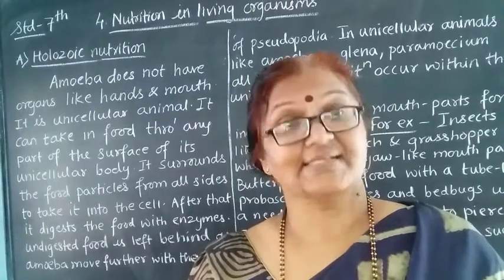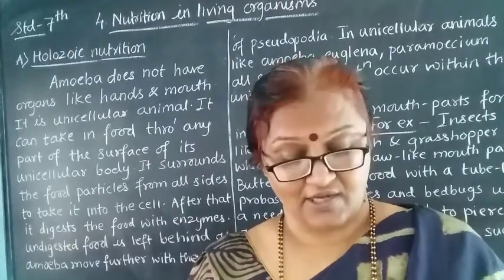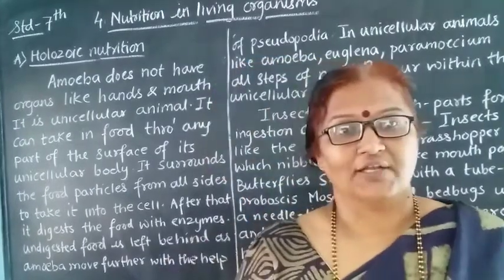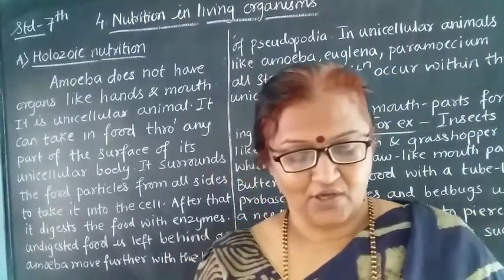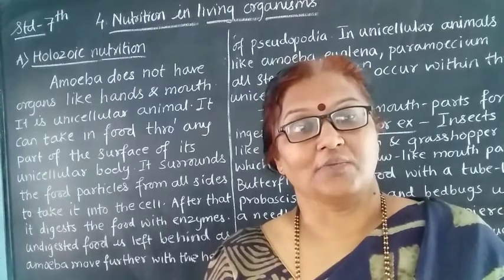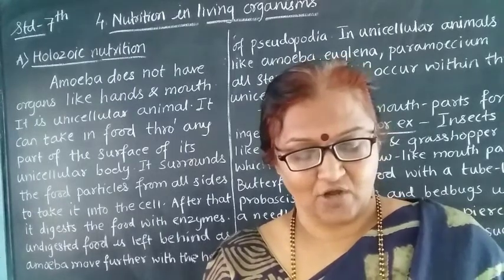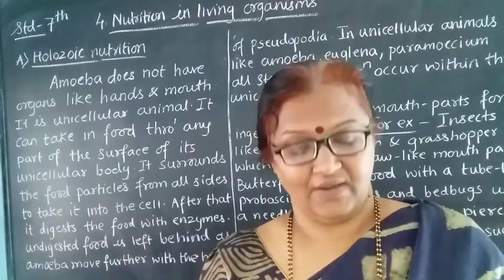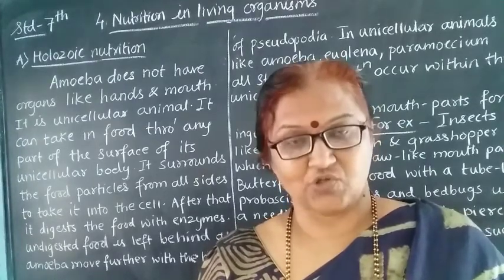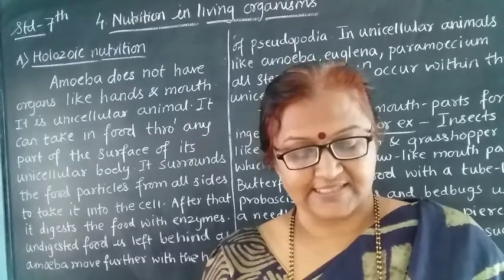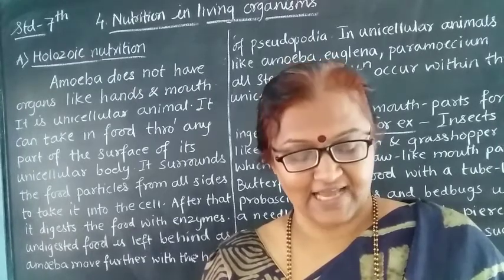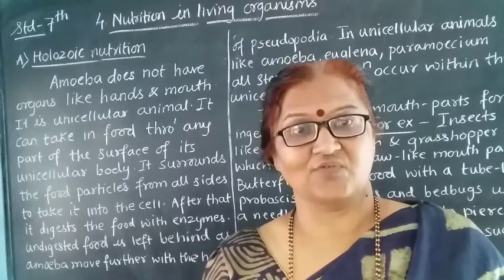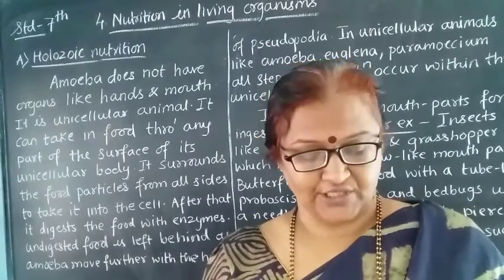What they do is absorb the liquid material from the dead bodies of the animals or from the environment. This is saprozoic nutrition. Examples are houseflies, ants and spiders. These are the examples of the saprozoic nutrition.